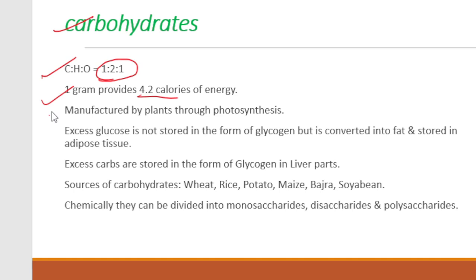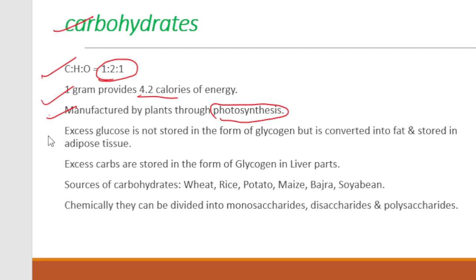The carbohydrates which we get are generally from plants. Plants produce carbohydrate through the process of photosynthesis. You all know the process of photosynthesis. That is, plants make their food in the presence of chlorophyll as well as sunlight. Carbohydrates are manufactured by plants through photosynthesis.